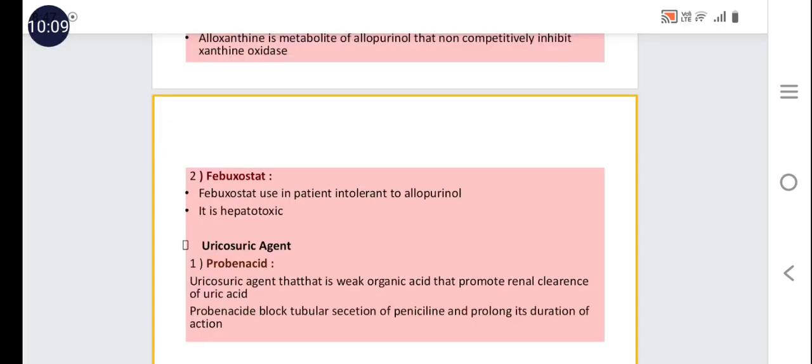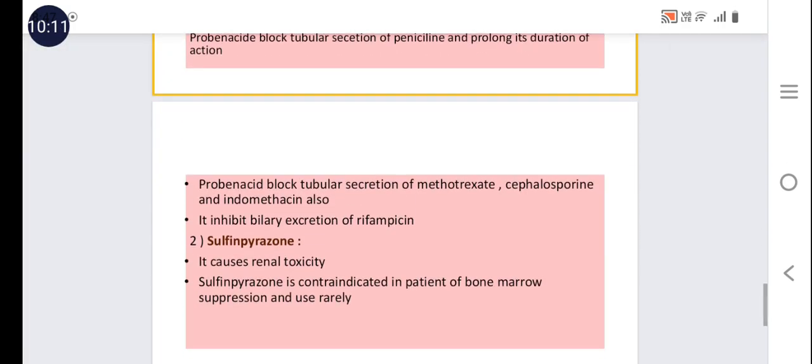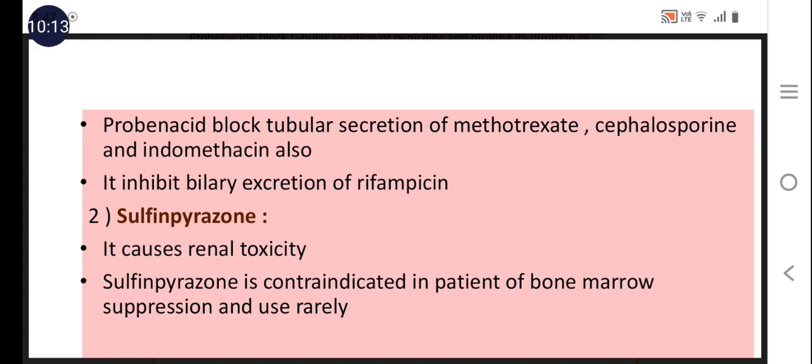Then the second drug interaction of probenecid is that it also blocks the tubular secretion of methotrexate, cephalosporin, and indomethacin, and that's why their duration of action is prolonged. And the second drug from the uricosuric agent class is sulfinpyrazone. This drug is not much used in developed countries because it causes renal toxicity.